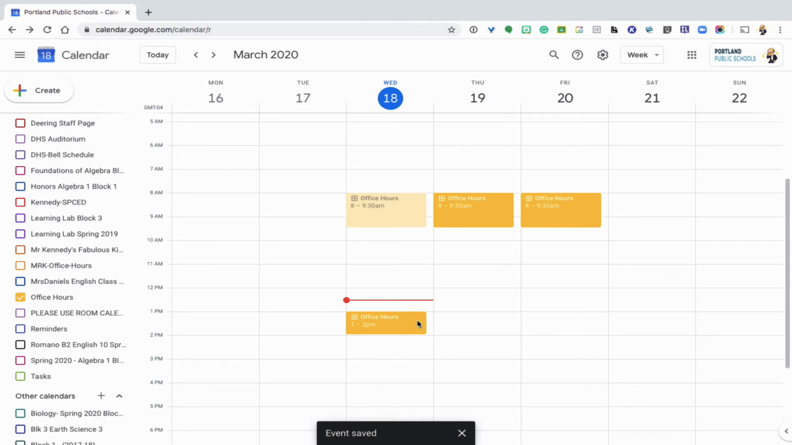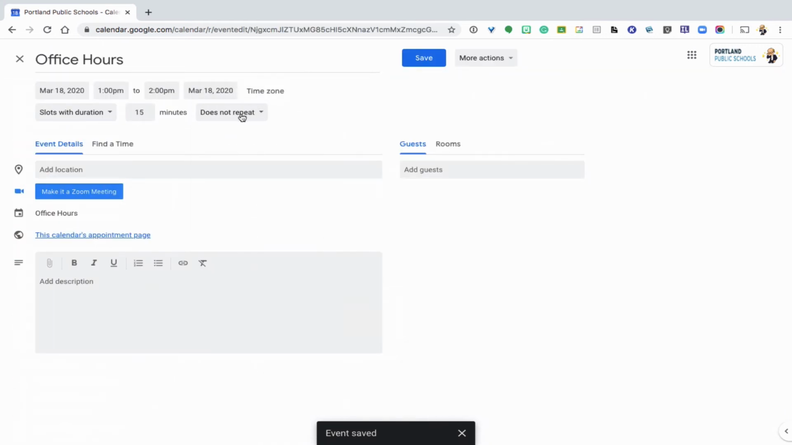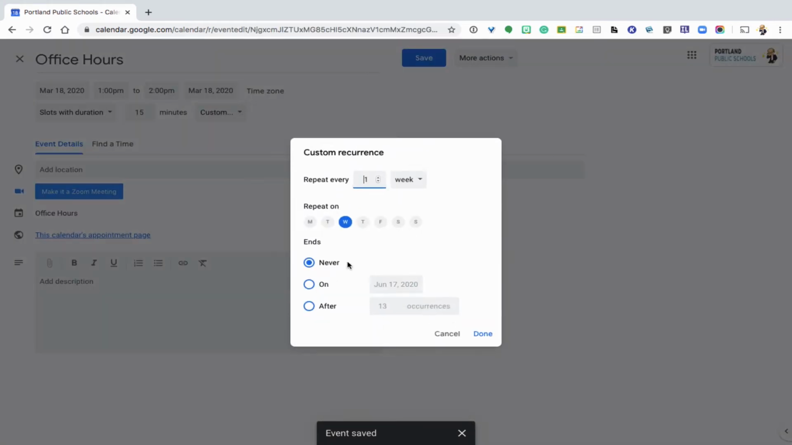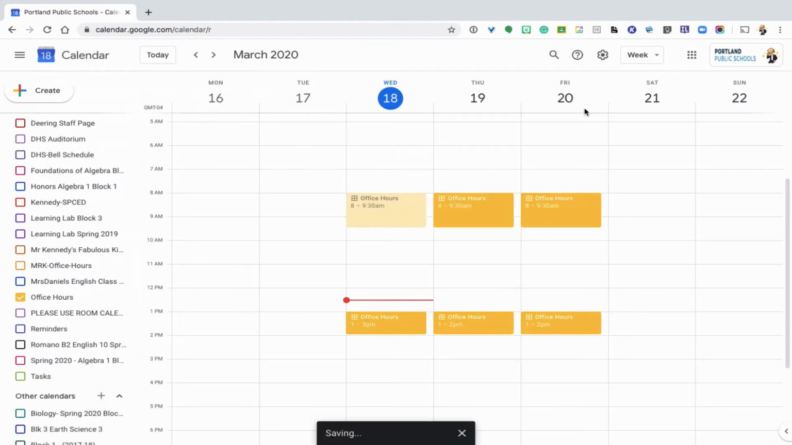Now, see, we only have the one. If I double click and edit, I can go here to repeat, and then I can choose how often I want that to repeat and how long I want it to go for. Done, save, and then I can flip this to the month, and there you go.